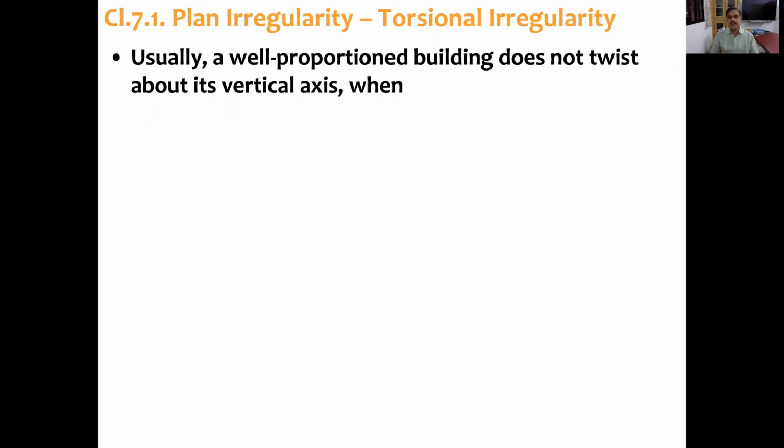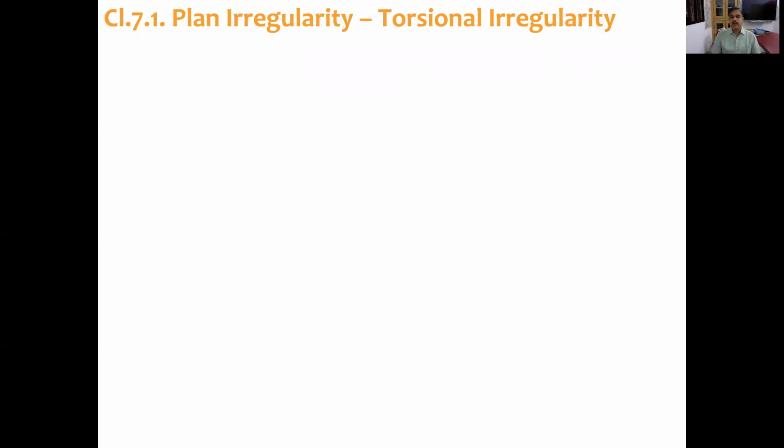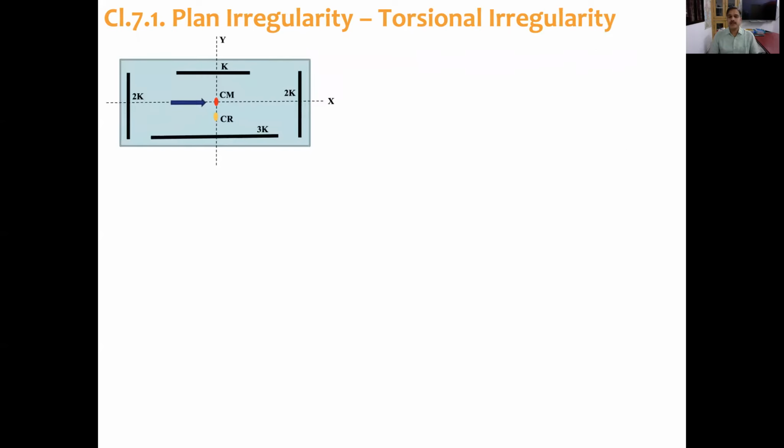So what the code says is, usually a well-proportioned building does not twist about its vertical axis when the stiffness distribution of vertical elements resisting lateral loads is balanced in plan according to the distribution of mass in plan at each story. Now, let me take an example. Let's take this slab or floor. The weight of the slab, or mass, is uniformly distributed, so the center of mass is exactly at the geometric center.